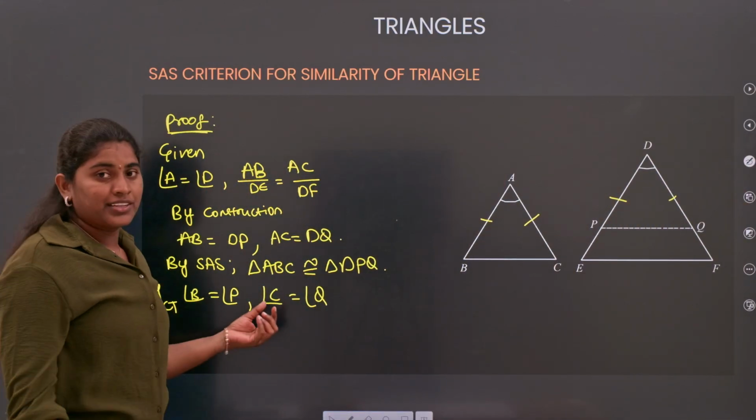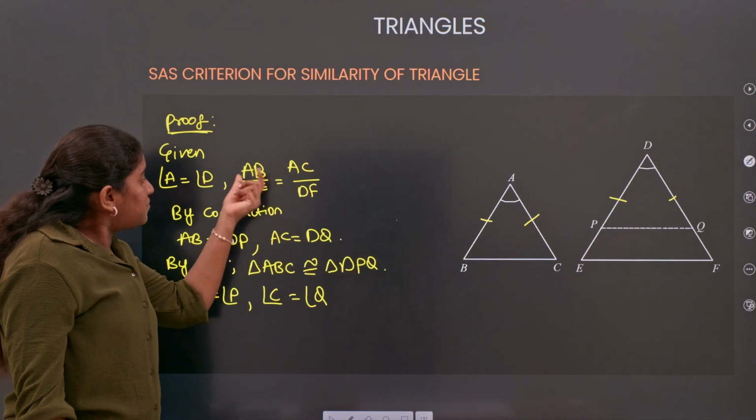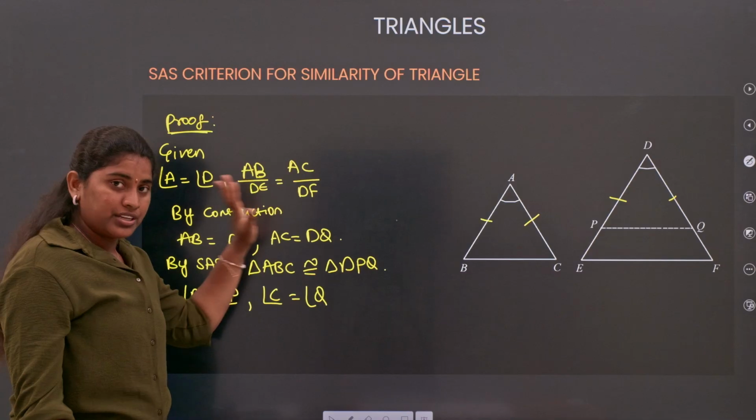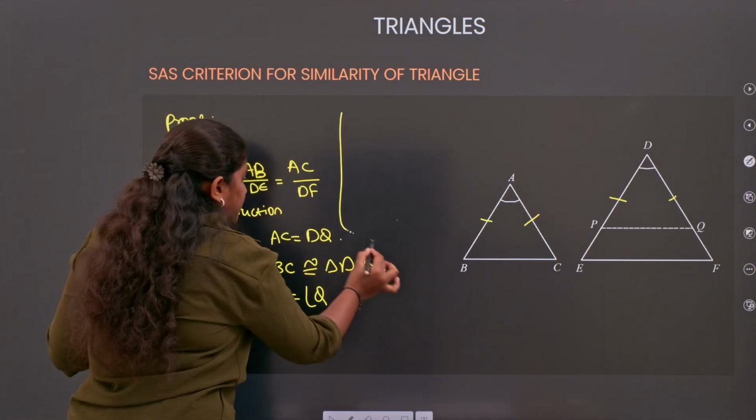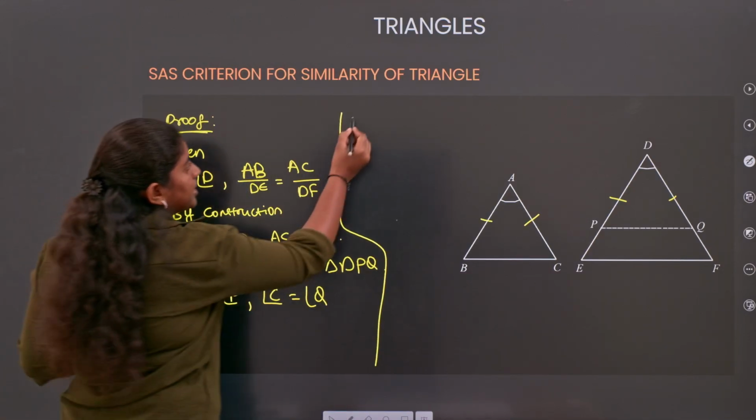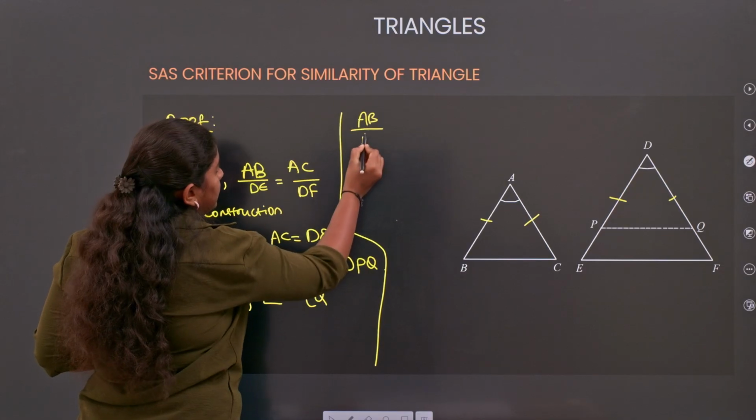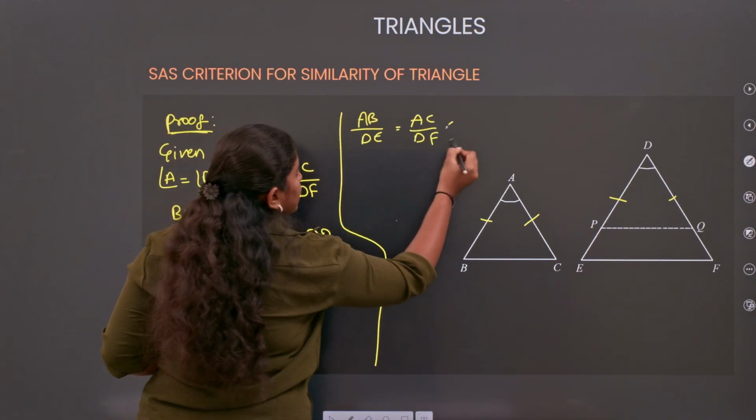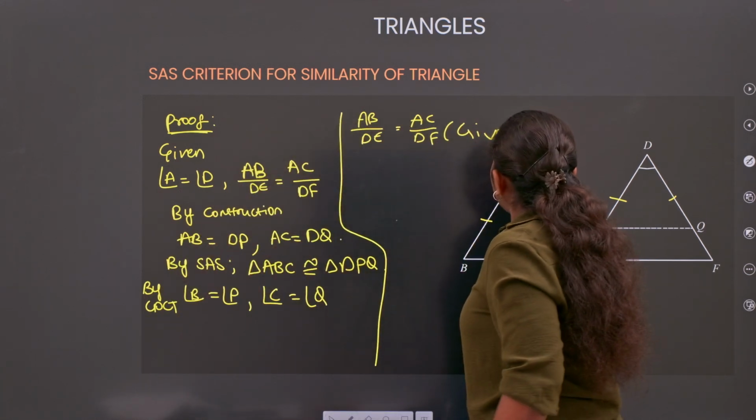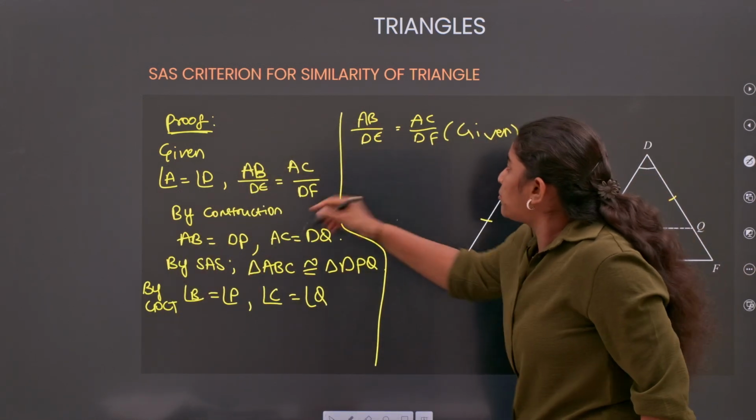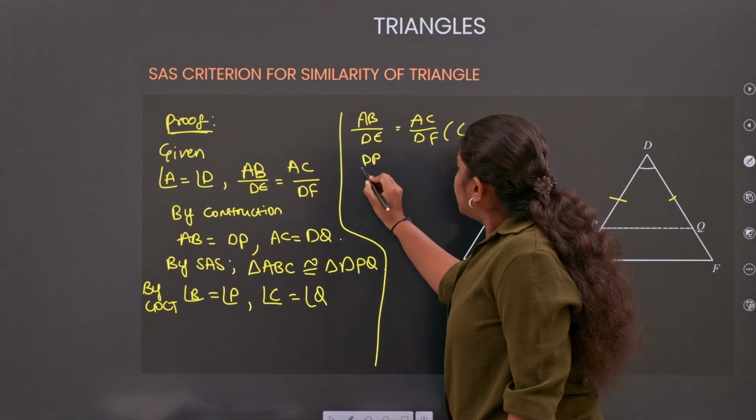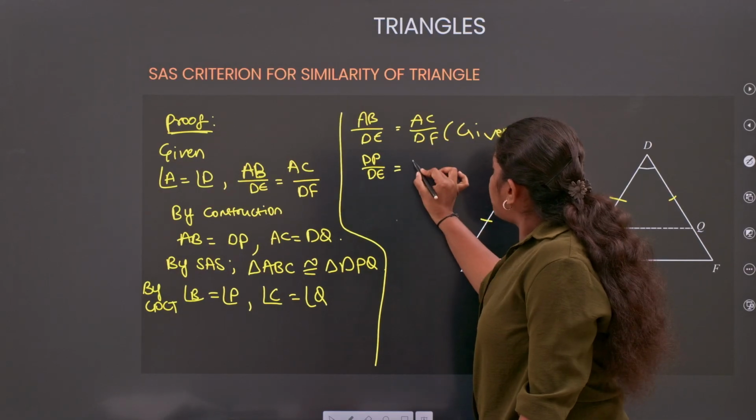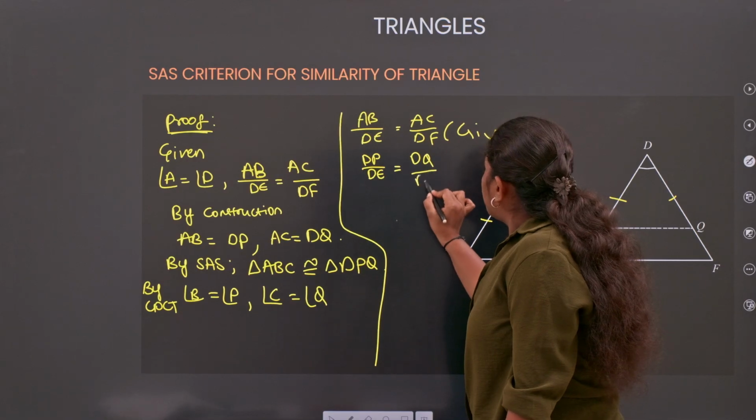Any idea? Now check the condition they gave: AB by DE equals AC by DF. This is the given condition. Now in place of AB, I am going to write DP, so DP by DE equals, and in place of AC I am going to write DQ by DF.